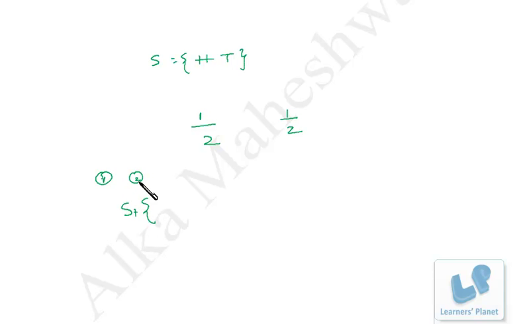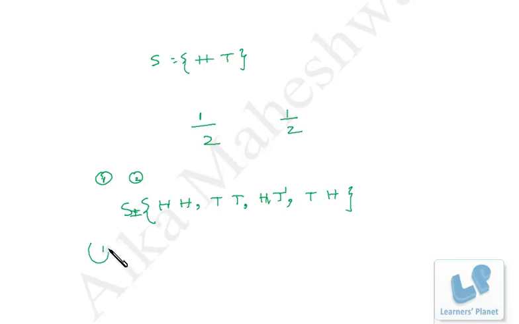Suppose we are getting heads on both the coins, tails on both the coins, head, tail, and tail, head. So in all there are four possibilities. And let's discuss the probability of various events in this case.